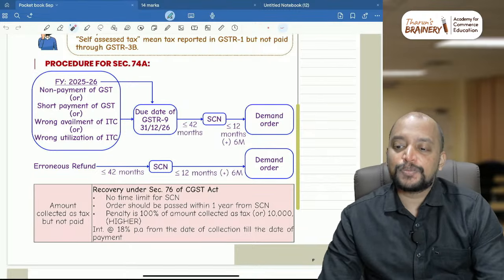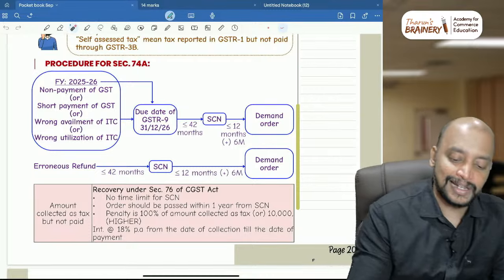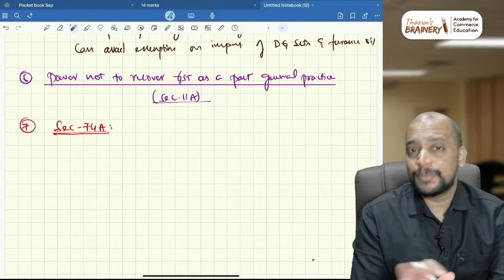So please clarify export of goods upon payment of customs duty. That anyhow I am going to discuss this point. So this is about 74A.